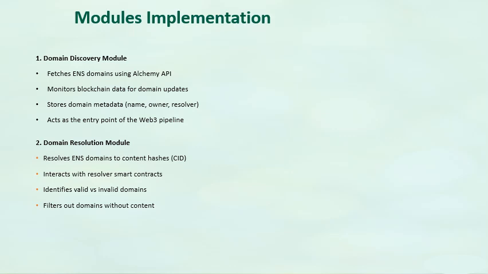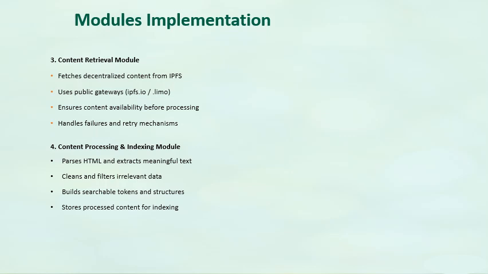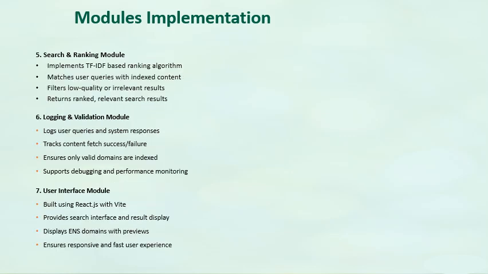When the ENS domains are resolved to content hashes, it filters out domains without content and hence shows relevant content to the user. This is the content retrieval module. All the content from every web page will be retrieved and then later used for indexing and processing.